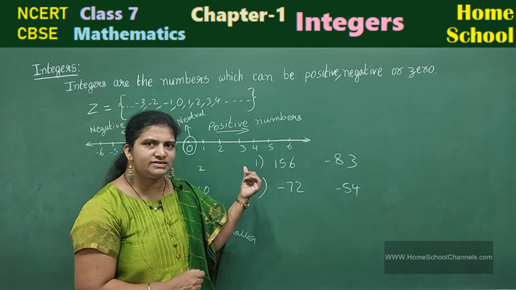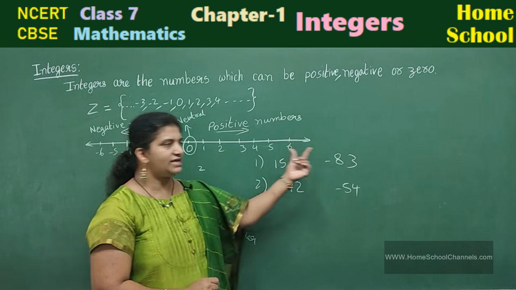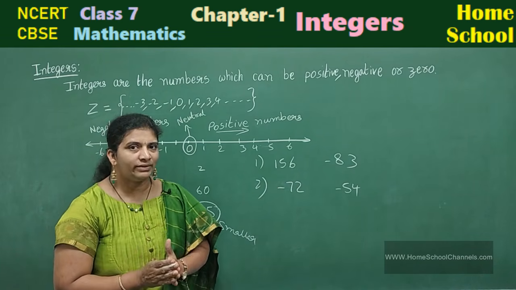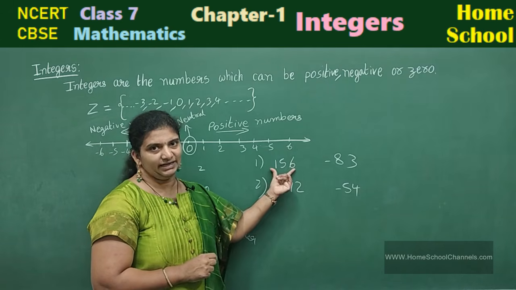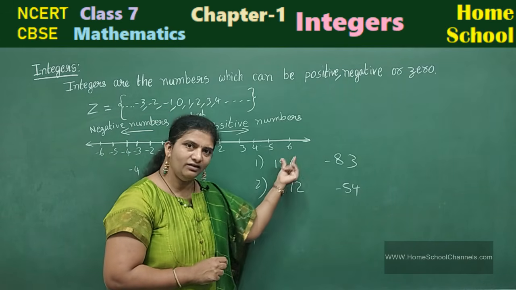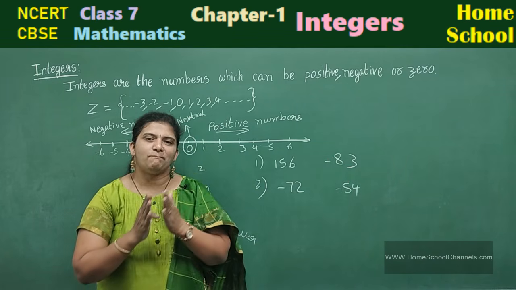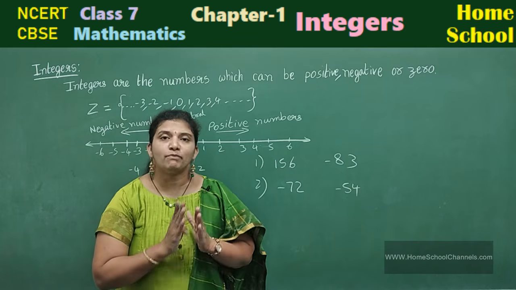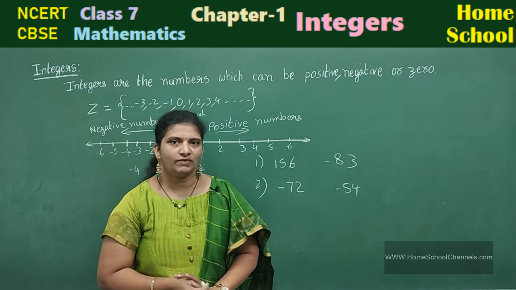No sign in the sense, positive sign you can imagine. 156 and -83. Which is greater? The number with a positive sign is greater. So this is greater and this is smaller. When you see a positive number and a negative number, automatically the positive number is greater. The negative number is smaller.